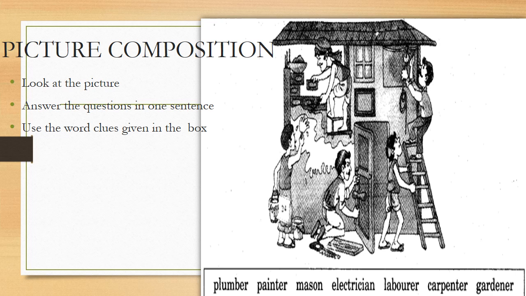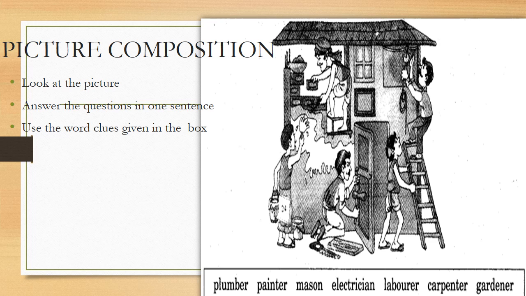So let us just see one more time the word clues that are given in the box. Which are the word clues? It's the plumber. Plumber is the person who fixes the taps, pipes and all such kind of thing. Painter. Painter is a person who paints. Mason. Mason is the person who is laying the bricks. Electrician, he does the electrical works.